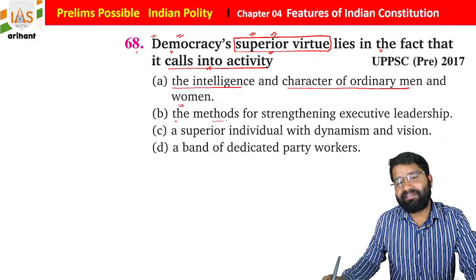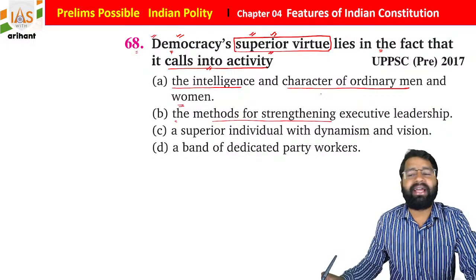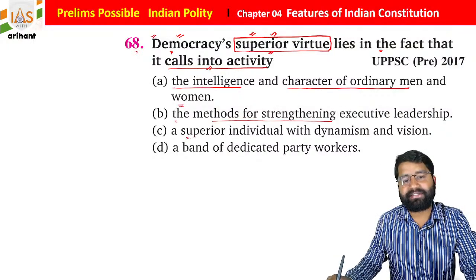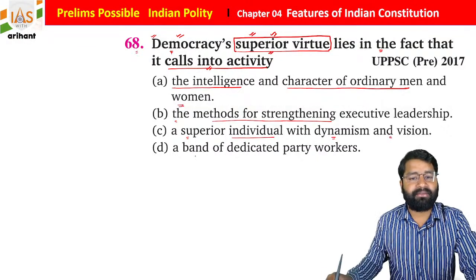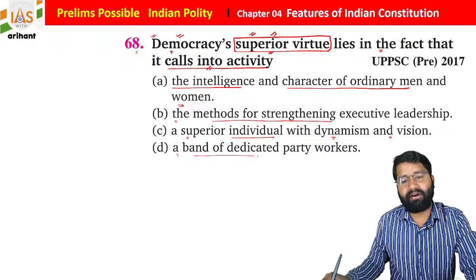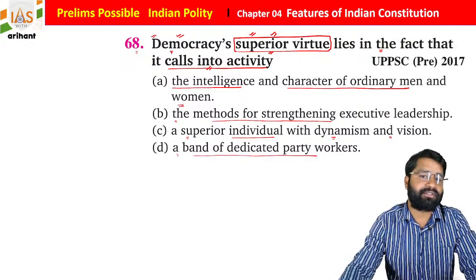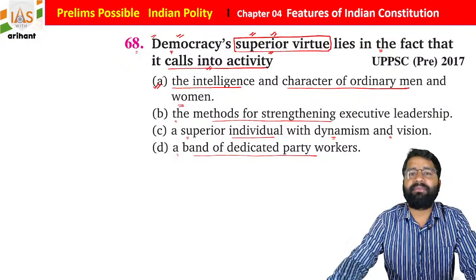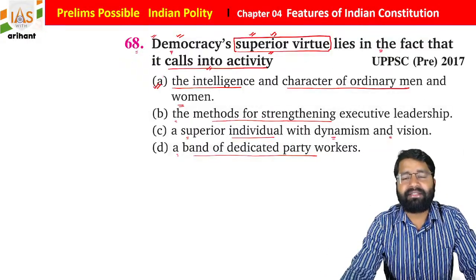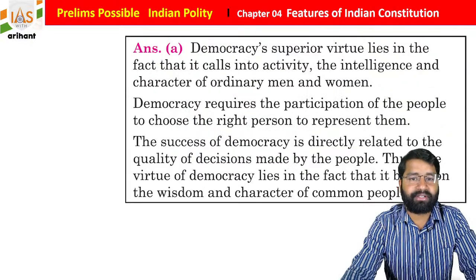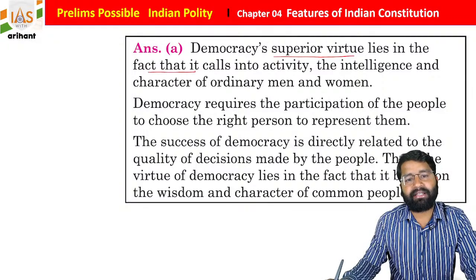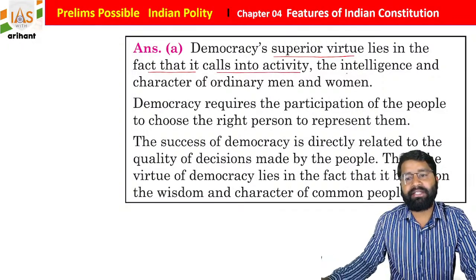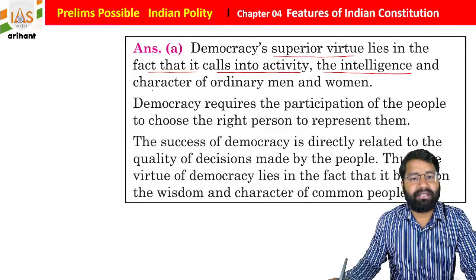Statement B says a method for strengthening the executive leadership. Statement C says a superior individual with dynamism and vision, and D says a band of dedicated party workers, students. So what you find is that statement A is totally correct, and this question was in UPPSC pre 2017. So democracy's superior virtue lies in the fact that it calls into activity the intelligence and character of ordinary men and women, students.